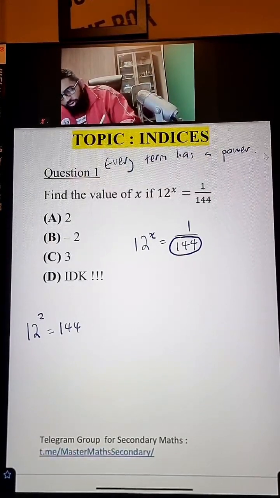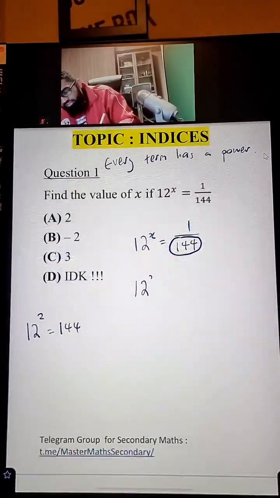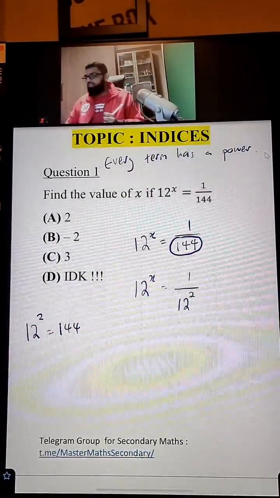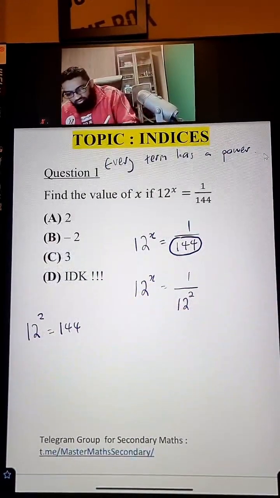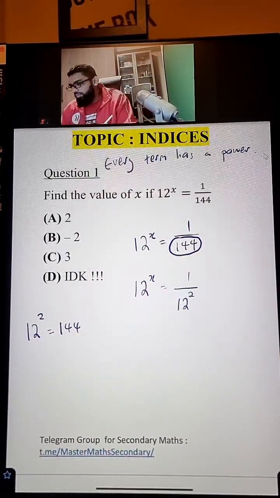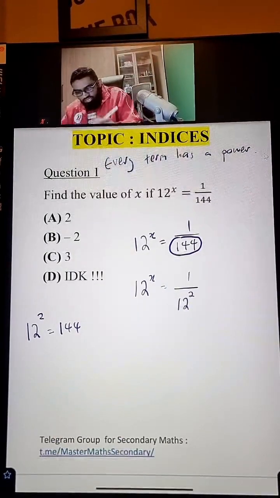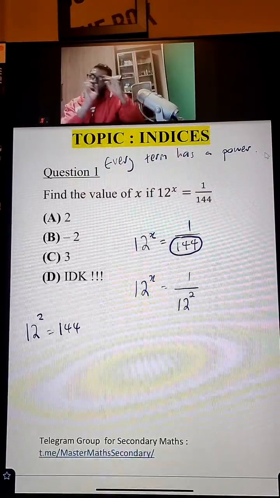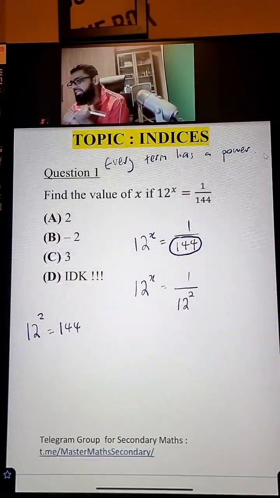So now that bottom guy, that bottom 144, I can change it to 12 to the power of 2. Why? Because on the left side of that equation, with the equal sign, it is 12 to the power of something. So on the right side, you must try and change it to 12 to the power of something as well.